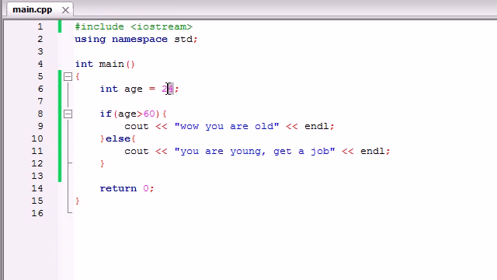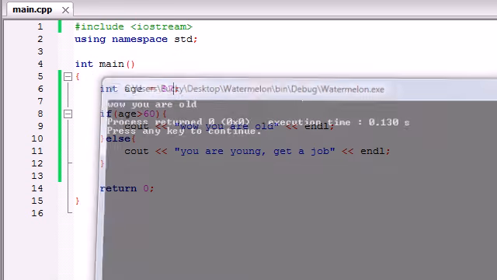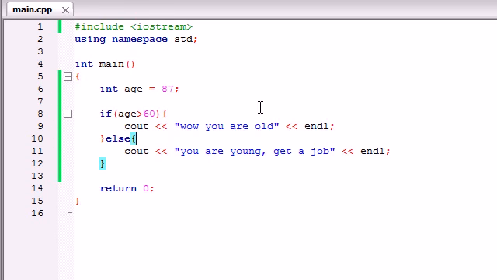And of course, if the user is like 87, we run the program and it says, wow, you are old. So now you can see, instead of just having a basic if statement where it was either run a bit of code or do nothing, we now have the option of something happening for true and something happening for false. So now either way, your computer program is going to do something. So that is the basics of an if-else statement. Now that you guys know that, let me go even deeper.